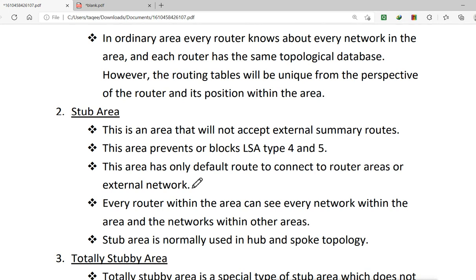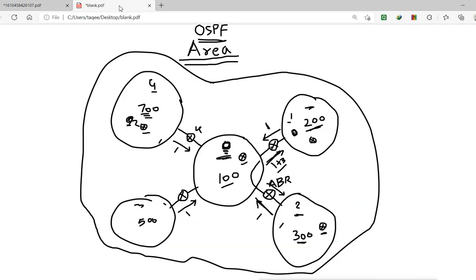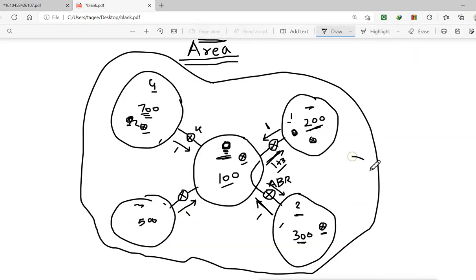Now these stub areas are different. Like this, we have some area here, and it is connected to other areas, but it will not accept the information about other areas. That means by default it does not know about other areas. It does not know what areas and what networks we have there. But if it wants to go to those areas, it uses the default route, where we configure it statically.